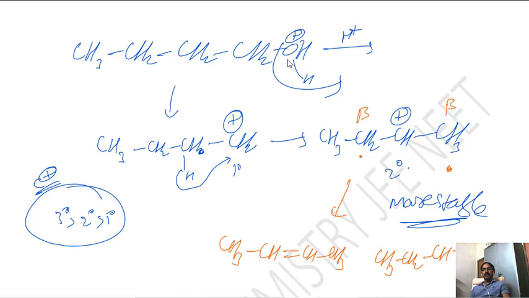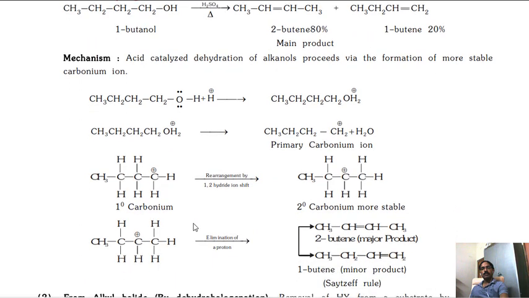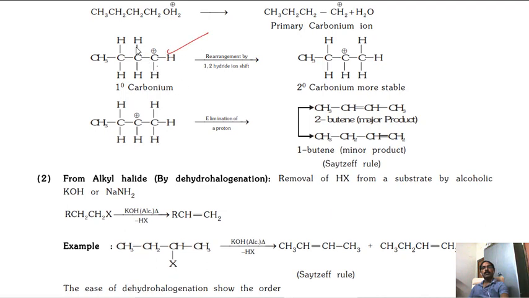So what is the first thing here? Carbocation is forming, first point, C plus. Second point, rearrangement takes place. Whenever dehydration of alcohols is there, rearrangement takes place. Same explanation here. A primary carbocation is there, then hydrogen shifted, so a secondary carbocation is there. From the secondary carbocation, this is the beta carbon, this is also a beta carbon. If we remove from this side, I am taking here A hydrogen and B hydrogen. If you remove the A hydrogen, this is the A product, this is the B product.